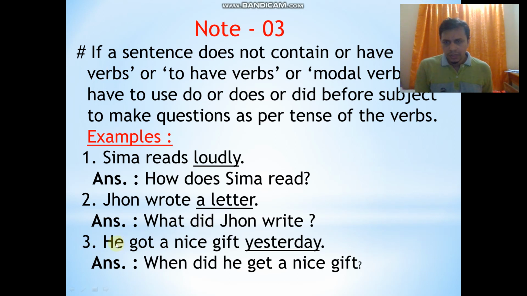Number three, you can see dear students, he got a nice gift yesterday. Here you can see in this sentence also no to be verb, no to have verb, no modal verbs, and underlined word is yesterday, that indicates time. So here you can see how I have made the WH question. When, you know when means time, when is used for underlined word yesterday. Then you see did, that is used because in the sentence no to be verb, no to have verb, and the verb got is past form. So I have used did before subject he. When did he get a nice gift? So dear students, you have understood how to make WH questions.